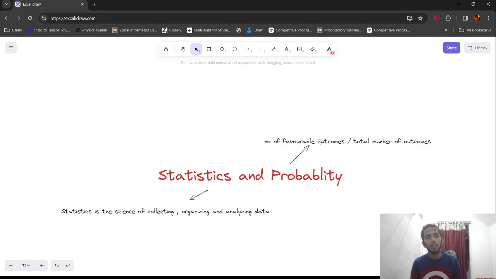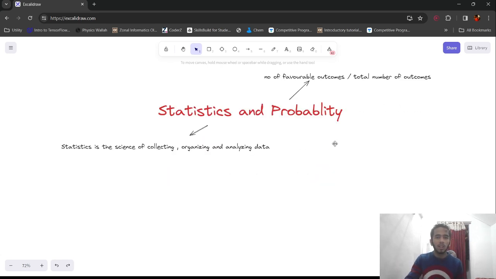So what is the probability of Vishal getting selected into XYZ college? So the outcome can be yes or no. So favorable outcomes, for example, getting a yes, what is it? Number of favorable outcomes is 1. Total number of outcomes is 2. So the probability of Vishal getting selected is 1 by 2. The probability of Vishal not getting selected is also 1 by 2 because no is also 1.